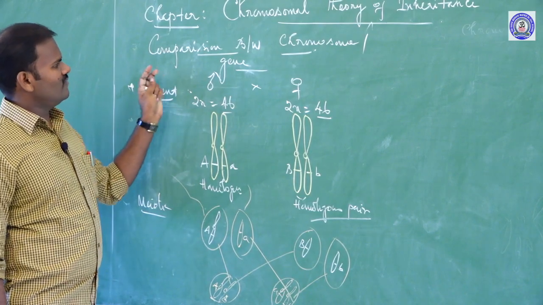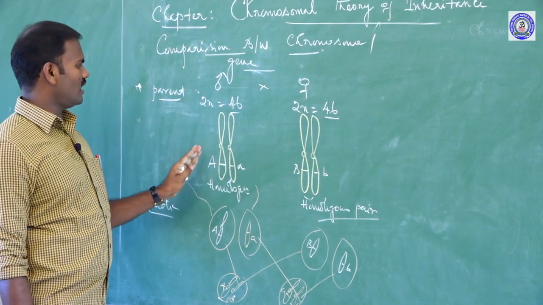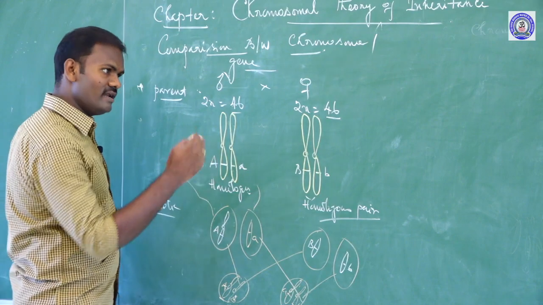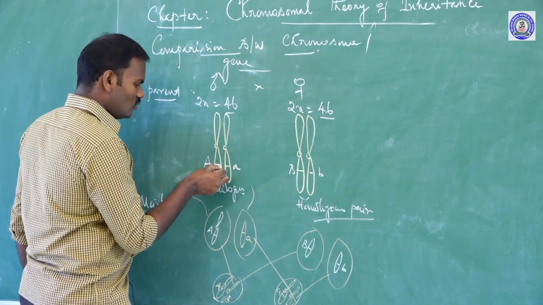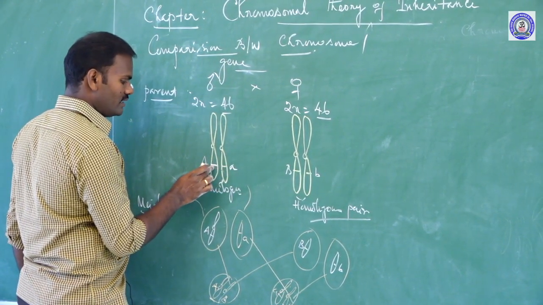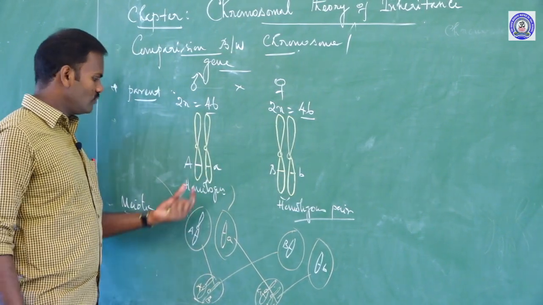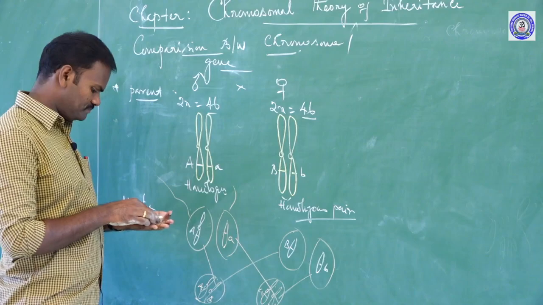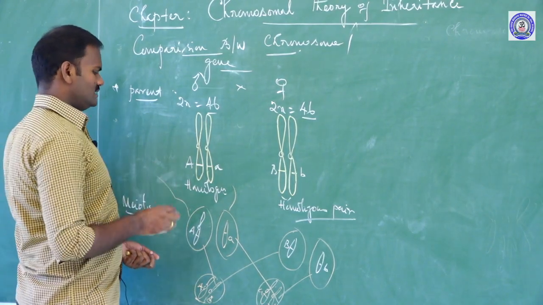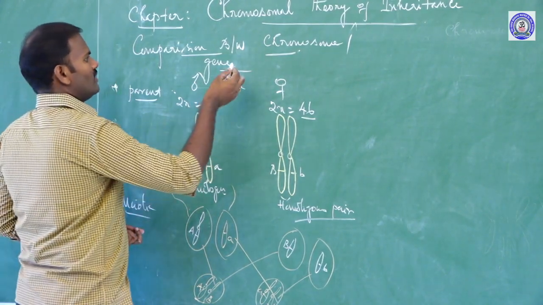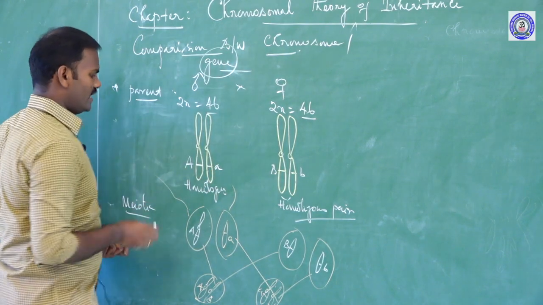So what is the difference between chromosome and gene behavior? Already we know that genes are located on the chromosome at a specific position called the locus. Chromosomes always occur in pairs. We know that. First, what about the factors, I mean the gene behavior?